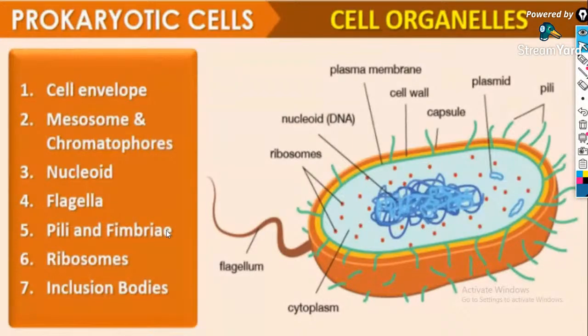So some of the structures that we use for the classification are cell envelope, mesosome, chromatophores, nucleoid, flagella, pili and fimbriae, ribosomes, inclusion bodies.